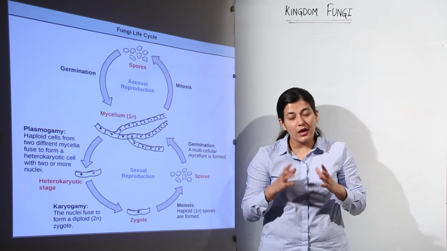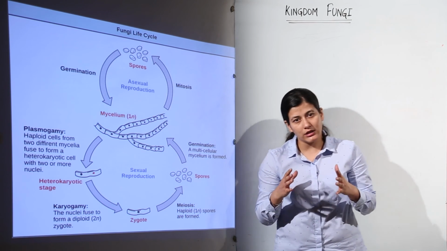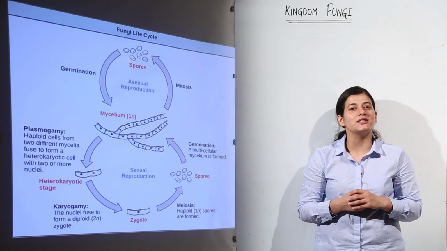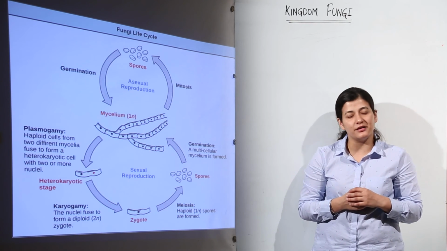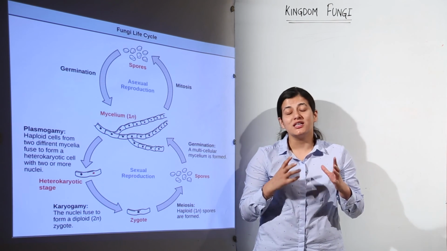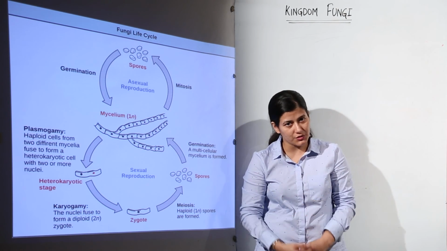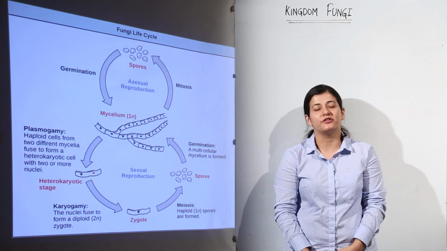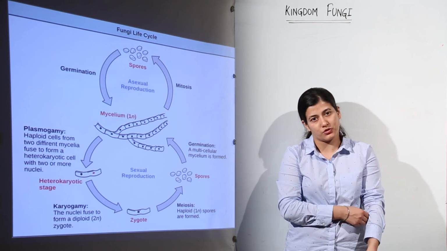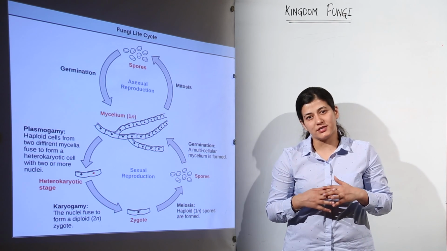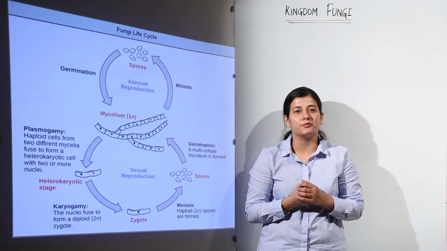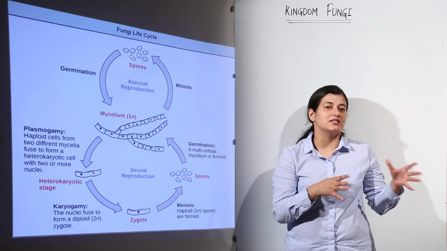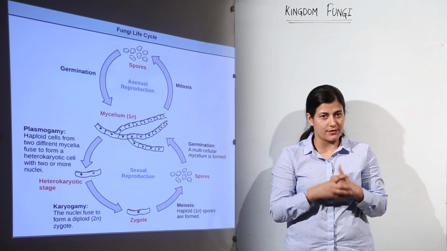And the third way is asexual spores. When we talk about asexual spores in the kingdom fungi, you have to remember the 2 types of spores, that is zygospores and conidiospores. These spores are very important, the asexual spores I am talking about. And in terms of sexual reproduction, we have a detailed process, and on the basis of that sexual reproduction, a classification is made. There are 4 types of fungi.